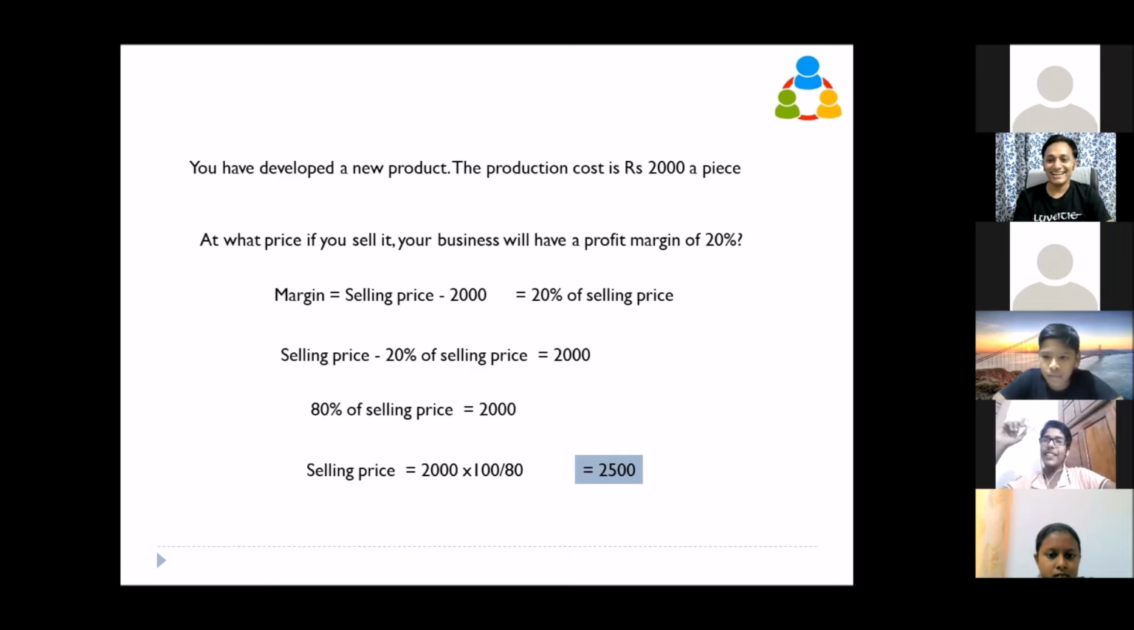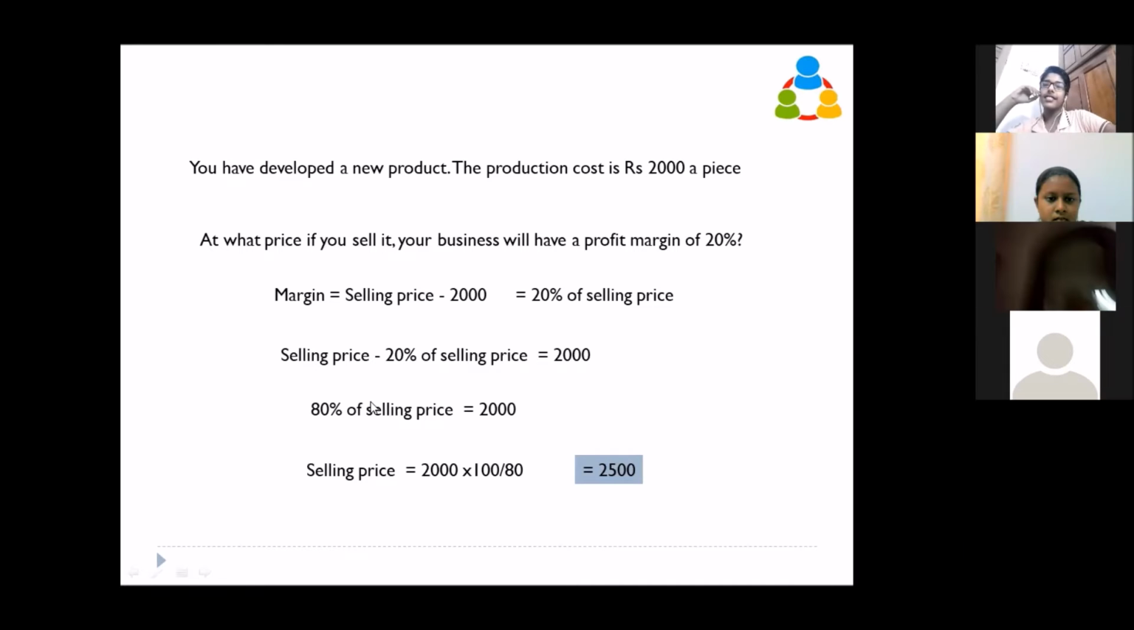Now I remember the equation. You don't have to remember any equation, right? I don't want you to remember any equation. You have to understand this concept. Don't learn any equation by heart.